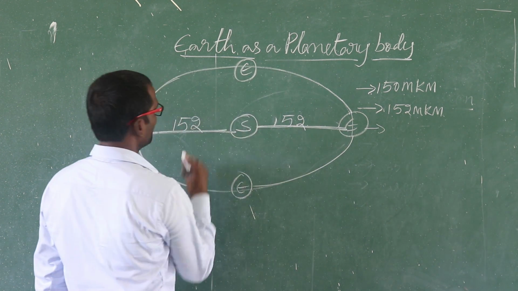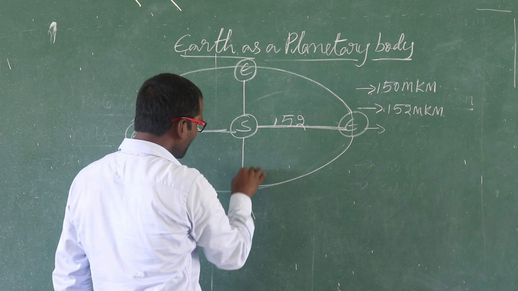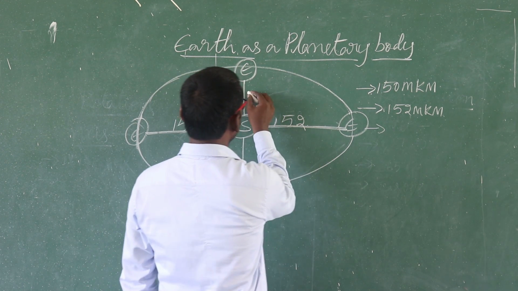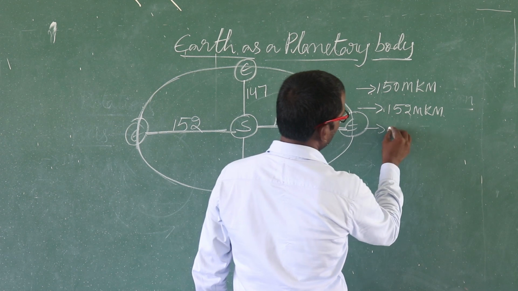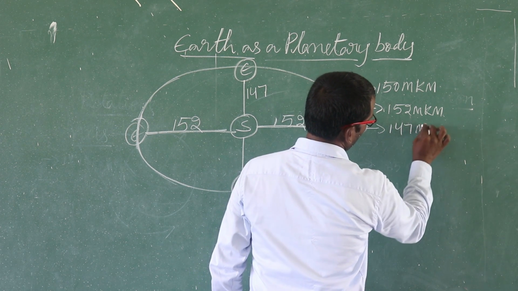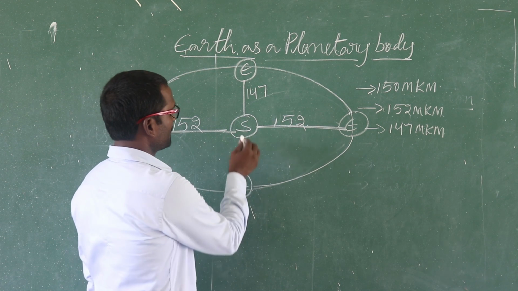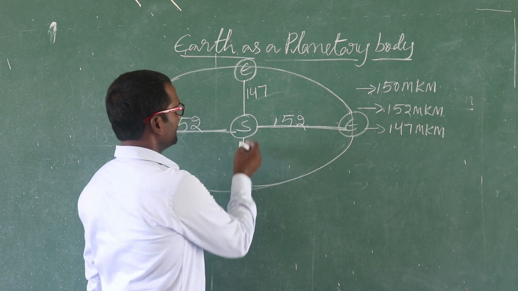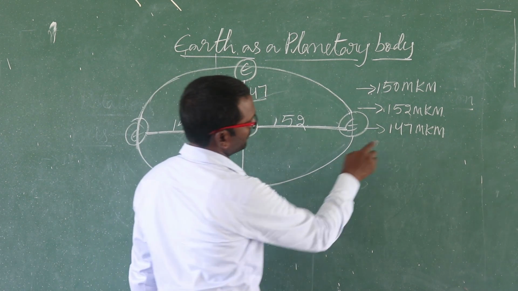Sometimes it may be near to the sun. That distance is 147 million kilometers. The farthest distance between the sun and the earth is 152 million kilometers. The nearest distance is 147 million kilometers.